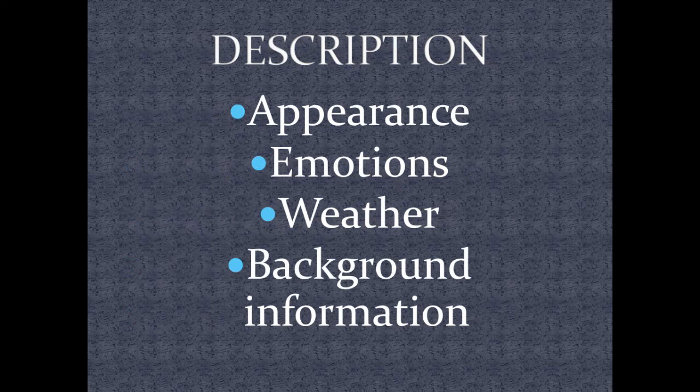So for description, we're talking about appearance. Por ejemplo, ella era alta. Emotions. Por ejemplo, el chico estaba triste. Weather. Por ejemplo, hacía frío este fin de semana. It was cold last weekend. You also use the imperfect a great deal to give background information in a story. For example, describing who was around, what was there, setting the scene. You'll get into this in a bit of detail this year, but in more detail next year.